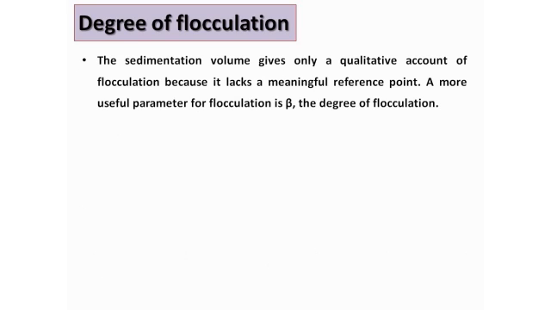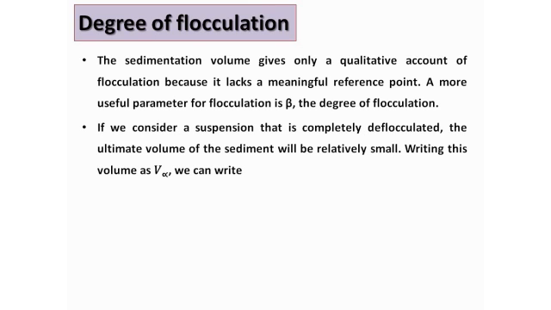Now, the degree of flocculation. What is the degree of flocculation? It is designated with beta. You see, the sedimentation volume gives only a qualitative account of the flocculation, because it lacks a meaningful reference. The degree of flocculation just tells how much it is getting flocculated. So a more useful parameter of flocculation is beta, the degree of flocculation, which is given by an equation.